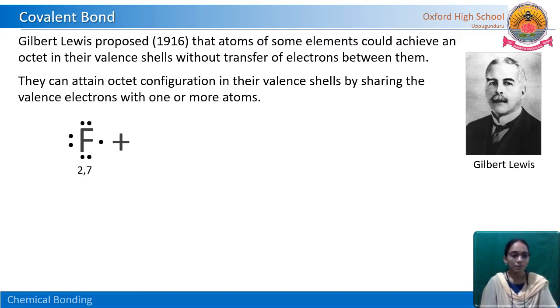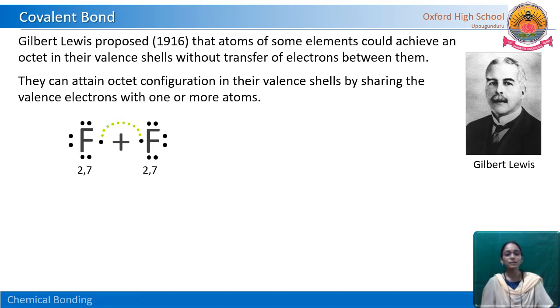As an example, take two fluorine atoms. We know that the electronic configuration of fluorine is 2, 7. So here is the Lewis-Kossel structure for fluorine. These dots represent the number of valence electrons. Seven are there, so each atom requires one more electron to get to 8 electrons in its outer shell. Then they get the stable electronic configuration.